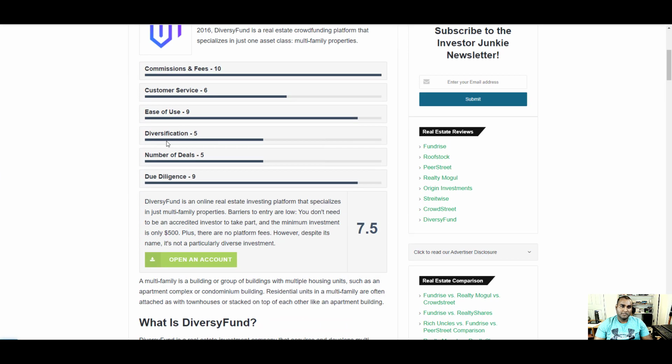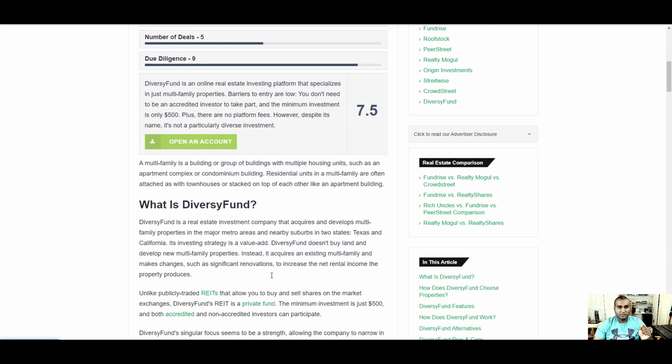Investor Junkie says commissions, right? 10 out of 10, customer service 6, ease of use 9, diversification 5, number of deals 5, due diligence 9. So here's where they're losing points. Diversification, because they still do not have a lot more houses yet. Number of deals, obviously these two go together. If they have more deals, they will be more diversified, hopefully in different places. And customer service.